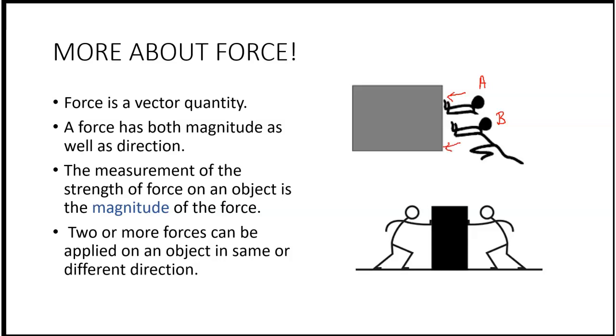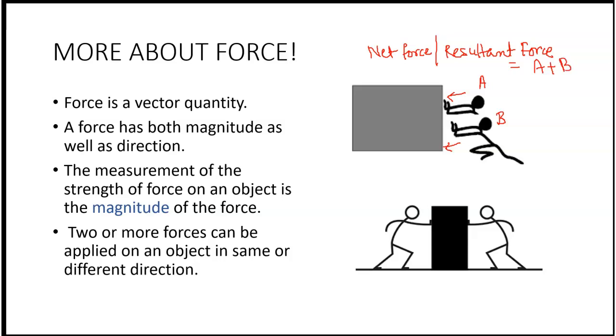So in this case, when the force is applied in the same direction, the net force applied on the body, which is also known as the resultant force, will be equal to the sum of the two forces. That means A plus B.